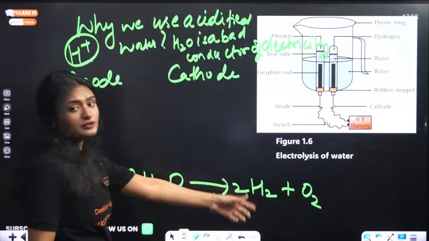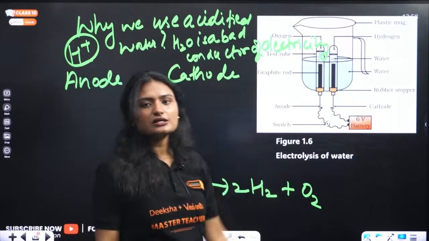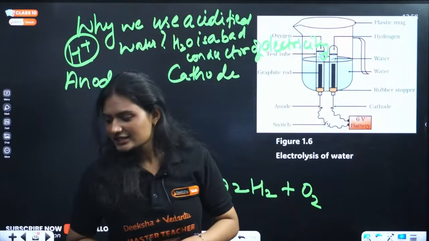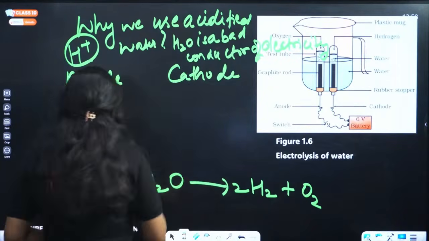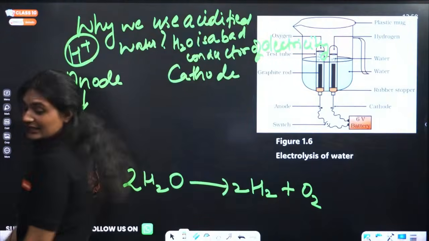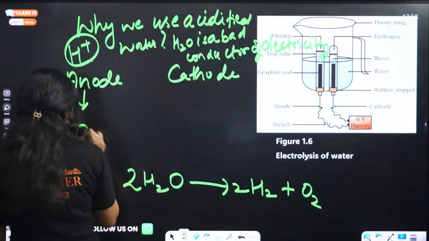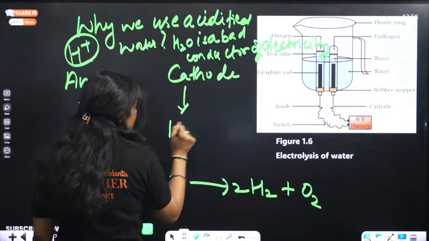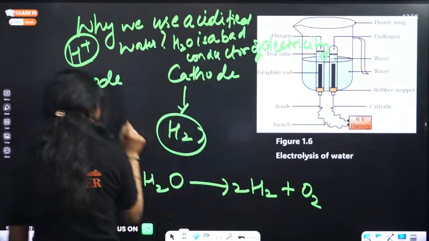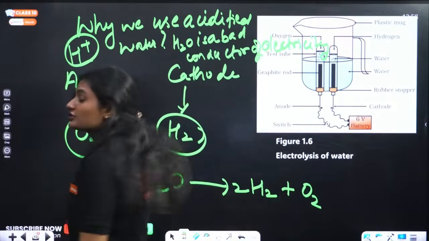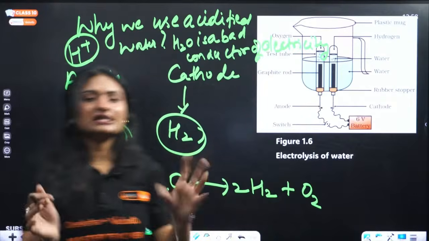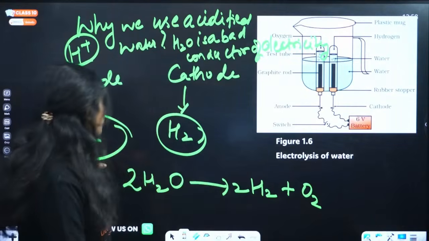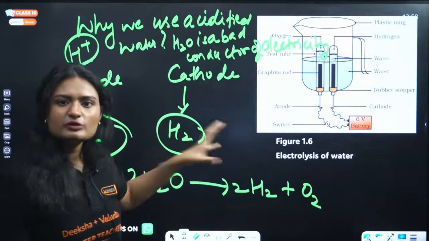Now, both are gases, right? Hydrogen and oxygen. Which gas will be at anode and which gas will be at cathode? Answer it right now. At anode, we will be getting oxygen gas, and at cathode, we will be getting hydrogen gas. Clear? This is the electrolysis of water, electrolytic decomposition of water. At anode we get oxygen gas, and at cathode we get hydrogen gas.